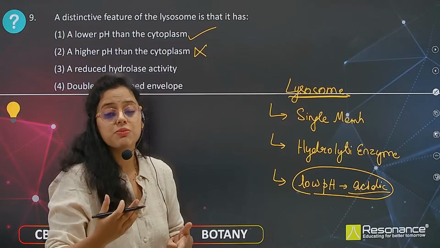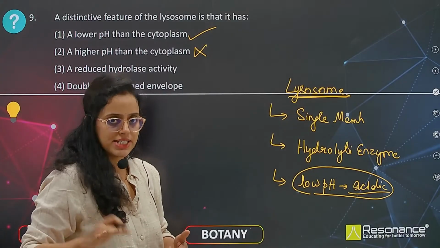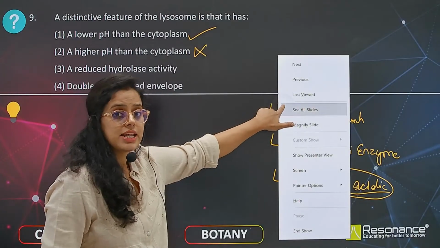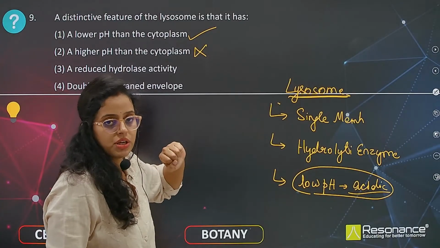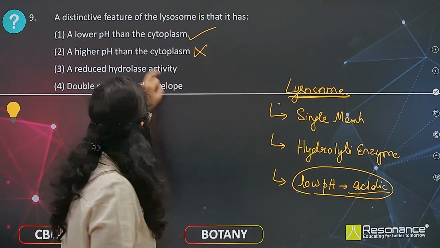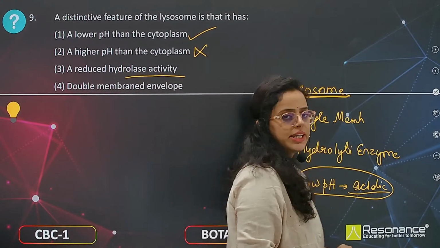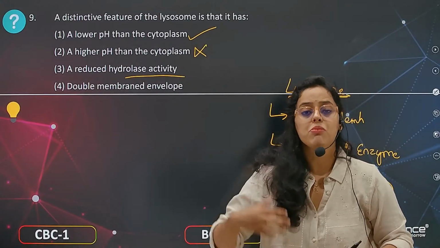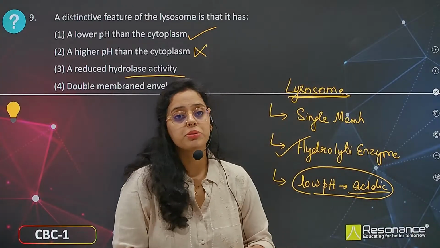Because higher pH means basic in nature, lower pH means acidic in nature. So lysosomes are acidic in nature. Reduced hydrolytic activity is not the answer. They have hydrolytic enzymes, so why would they have reduced hydrolyzing activity? They will have more hydrolyzing activity. So here the answer is going to be the first one.